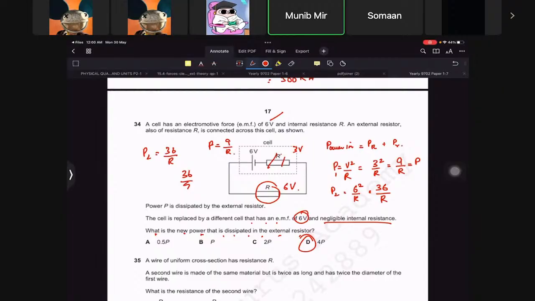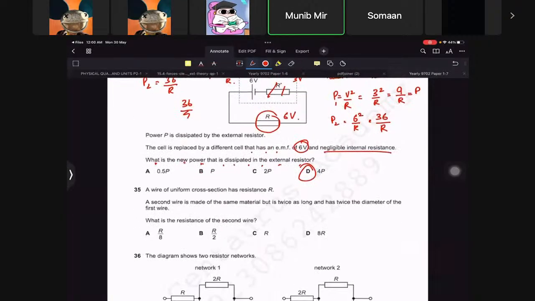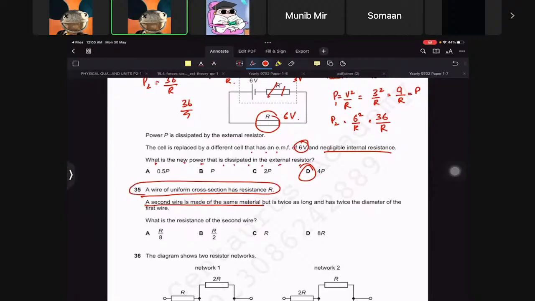All right. Now, a wire of uniform cross-section R, second wire is made of same material, so you have the same rho, twice as long, 2L, twice the diameter, which means 2D of the first wire. What is the resistance of the second wire? So we have to make the table. R equals rho L over A, and D. Okay, so the resistance of the first wire was R, rho was rho, length was L, A was A, D was D. The second wire, we need to find.